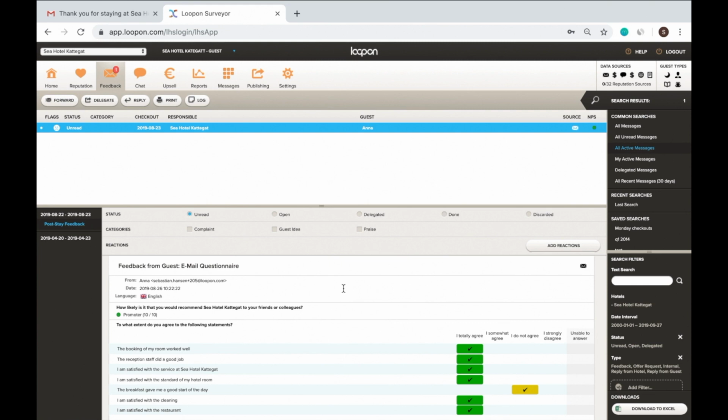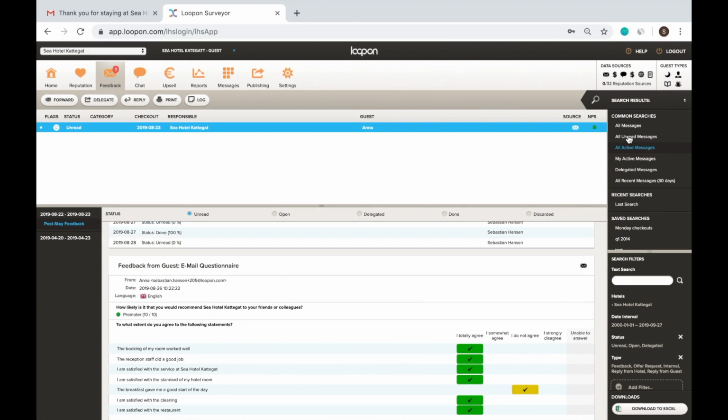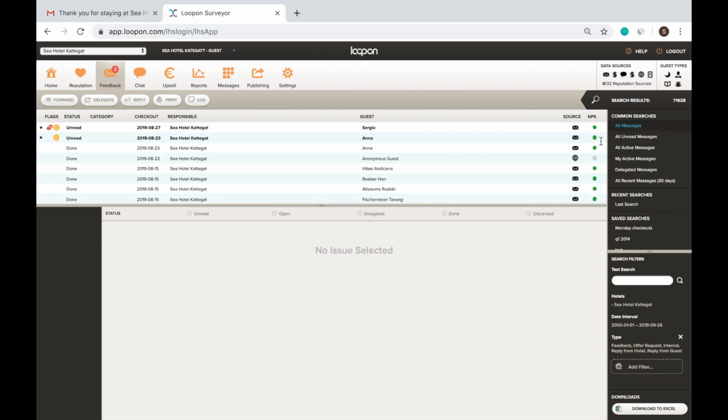Note that you have to explicitly change status. Only unread happens automatically if a guest responds again. If we click on all messages, we will see all feedback and not just active messages. In the bottom right corner, you can use the filter function to narrow down your results. You can, for example, choose to look at specific timeframes or narrow down the results based on the guest satisfaction.